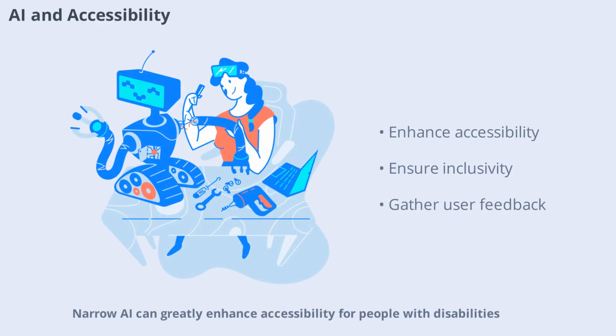Narrow AI can greatly enhance accessibility for people with disabilities, providing tools like speech recognition and automated captioning. However, ethical design must ensure these tools are inclusive, accurate, and do not inadvertently exclude or misrepresent users. Continuous feedback and user testing are essential to create truly accessible AI solutions.